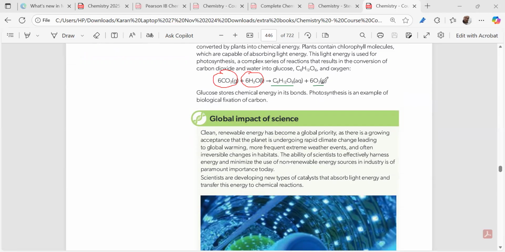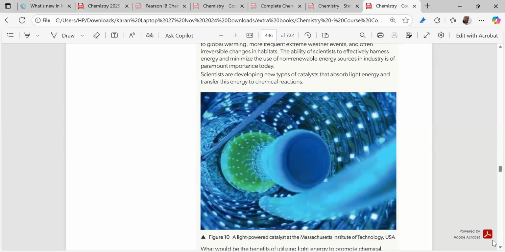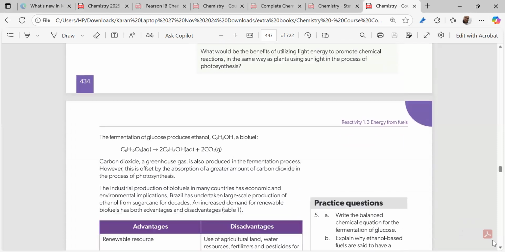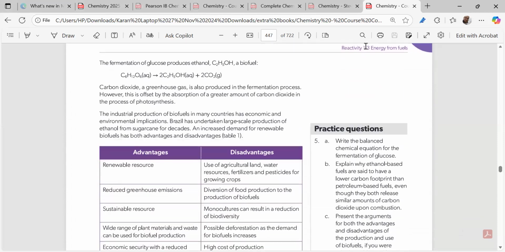Now this glucose, which is in the plants, can be fermented. Is it clear? Where do you get the glucose? Glucose is sourced by photosynthesis. Please stop me if you don't understand anywhere. This glucose will be used to ferment. Fermentation is what the wine making industry does, right? The wine making industry is a fermentation process.